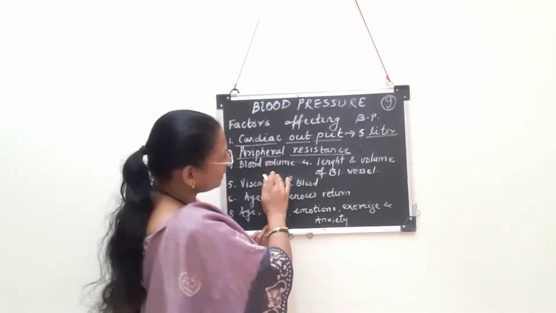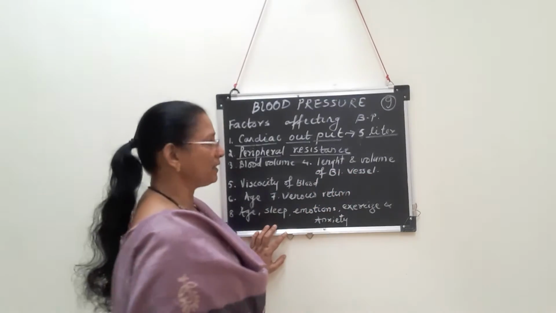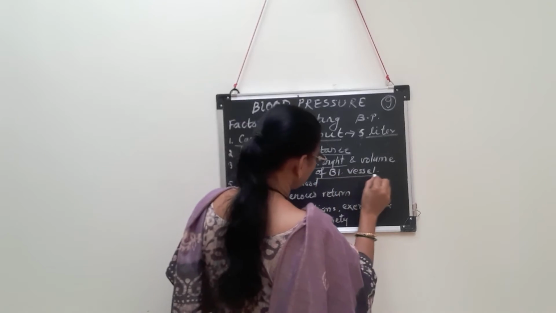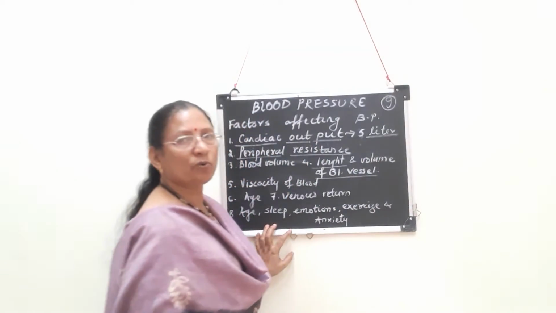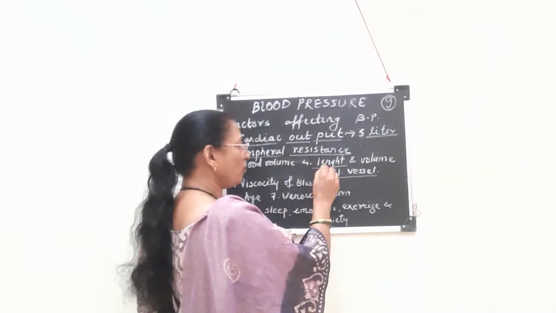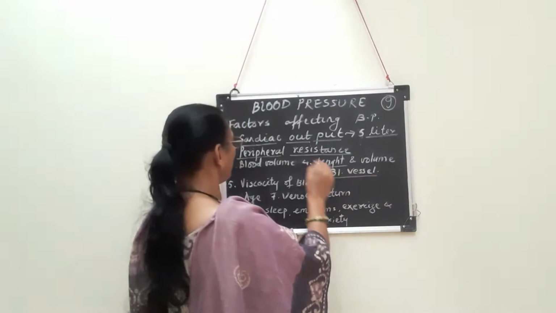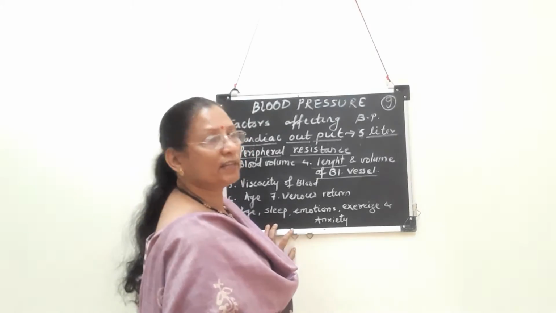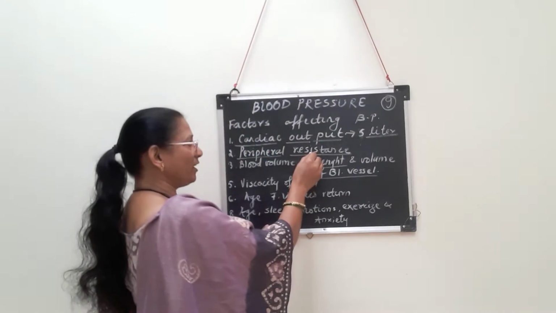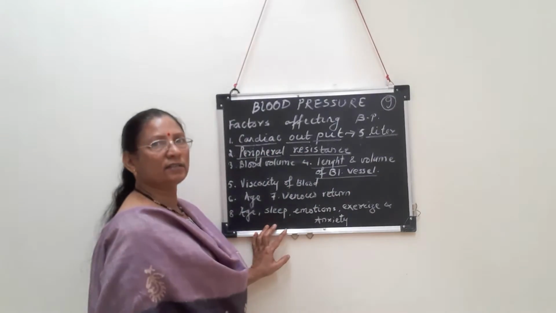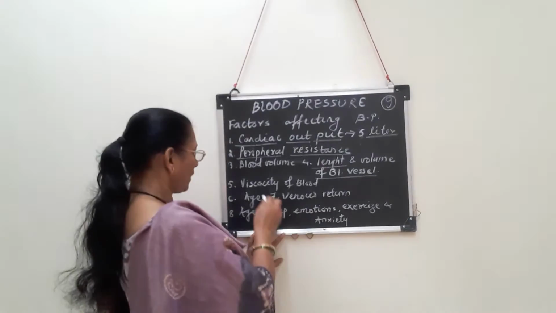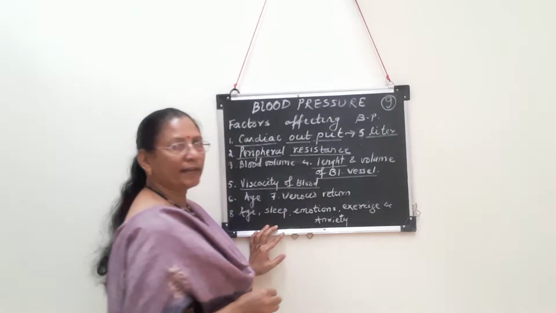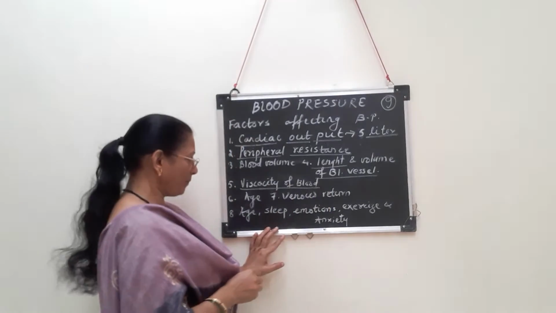Next, length of the blood vessel. The length of the blood vessel is directly proportional to the blood pressure. How? The length of the blood vessel is directly proportional to the peripheral resistance. So with an increase in length, there will be an increase in peripheral resistance, which results in an increase in blood pressure. Viscosity of blood is also directly proportional to the blood pressure.